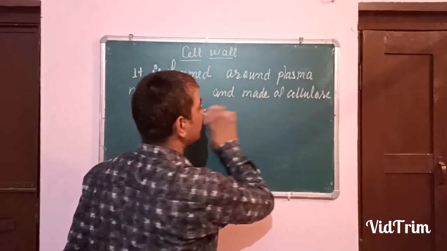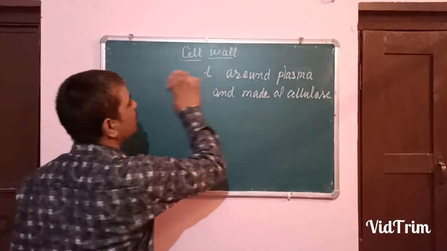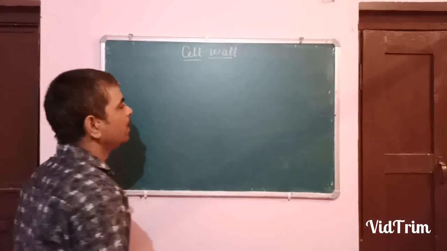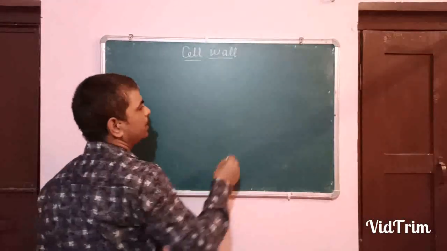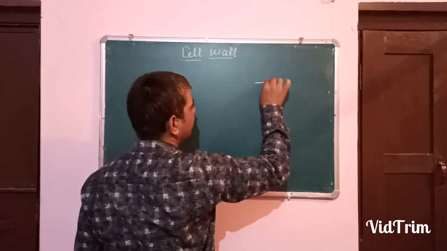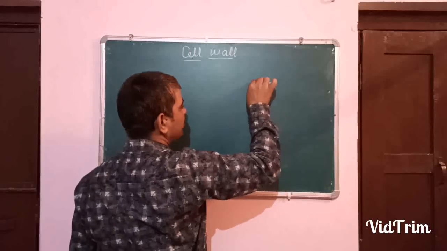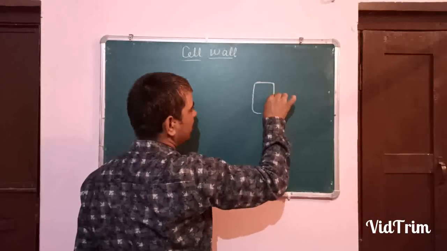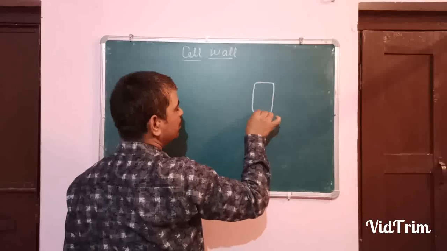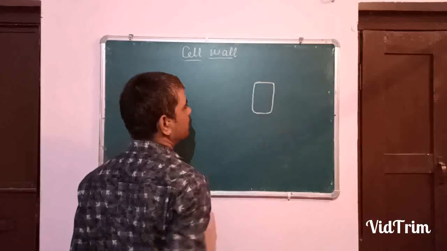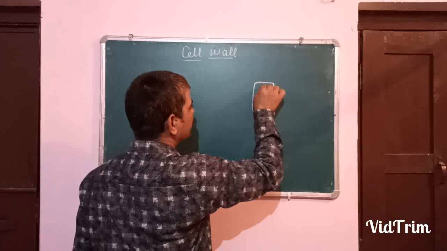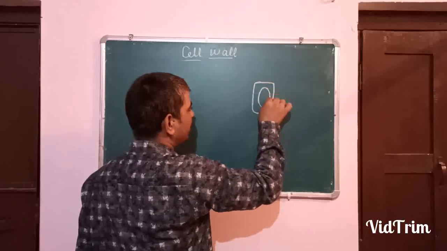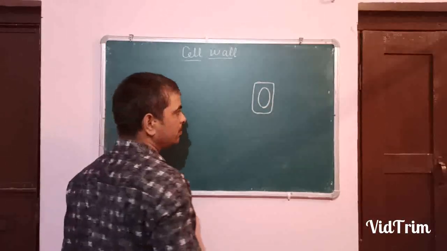Okay, let's talk about the physical structure of the cell wall. What is the structure of the cell wall? If we draw a figure here, just to take an example, the size of the board is small. The plant has the largest organelle, the vacuole, inside the cell.